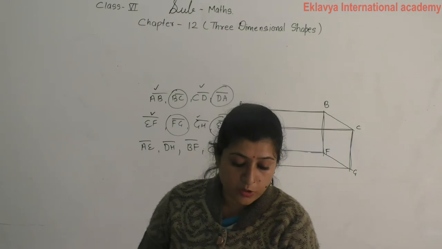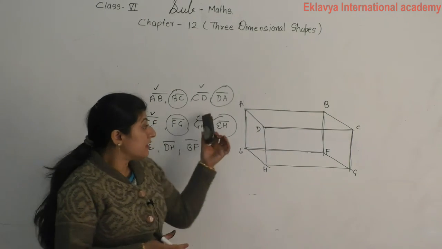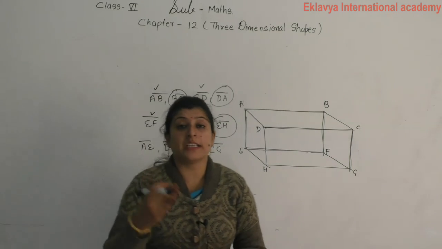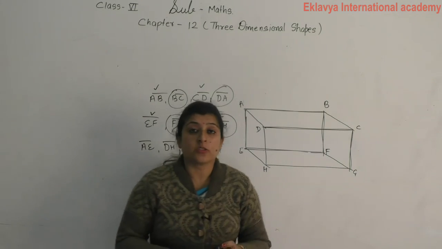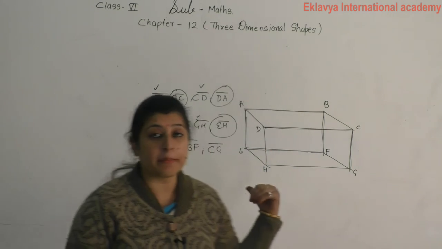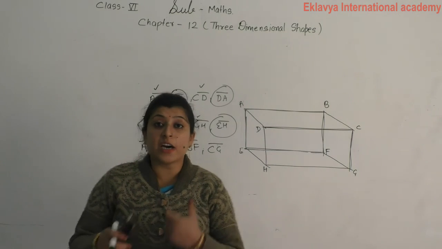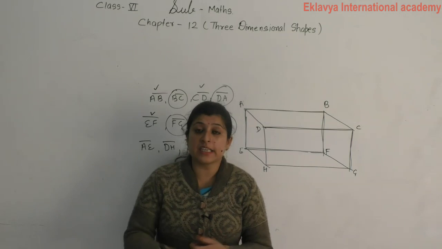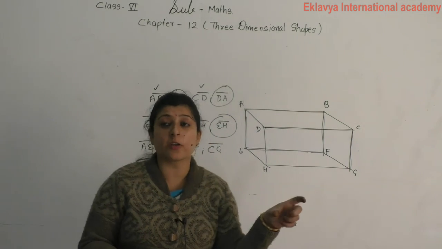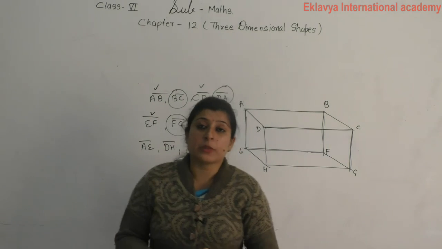Now you can do it according to this, your 12A exercise is complete. And 12B we will discuss later because it is related to a lab activity, so we have to perform something there. So in this exercise complete only the 12A exercise in your notebook, see properly, write down, and find out some more examples related to three-dimensional shapes. Give examples of cone, sphere, cuboid, cube in daily life which you are using. Thank you. Have a nice day.